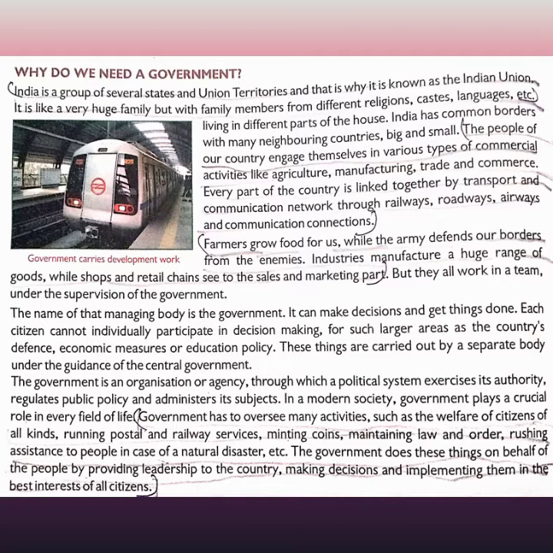Farmers grow food for us, while the army defends our borders from the enemies. Industries manufacture a huge range of goods, while shops and retail chains take care of sales. But they all work in a team under the supervision of the government. I will explain it in a short way. If the army defends our borders, they still need food. Only if farmers grow food will they get food and be able to work.